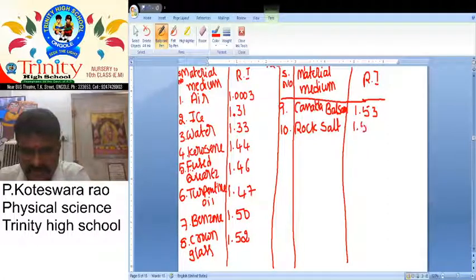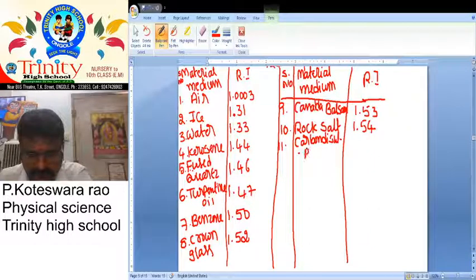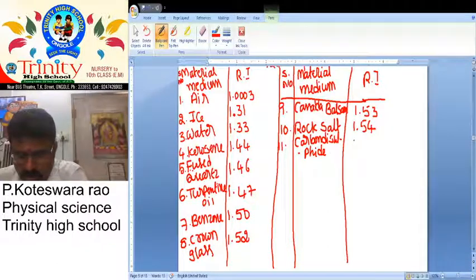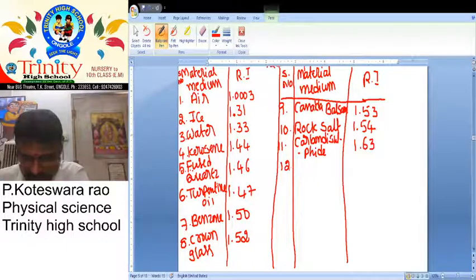Refractive index of rock salt is 1.54. And the 11th one is carbon disulfide. So it is 1.63.